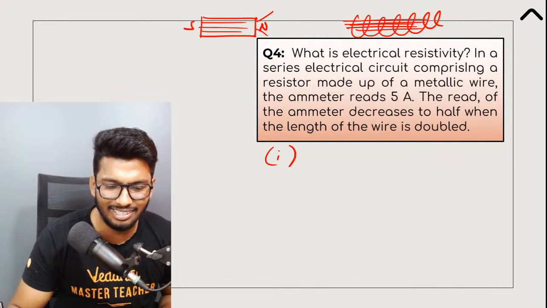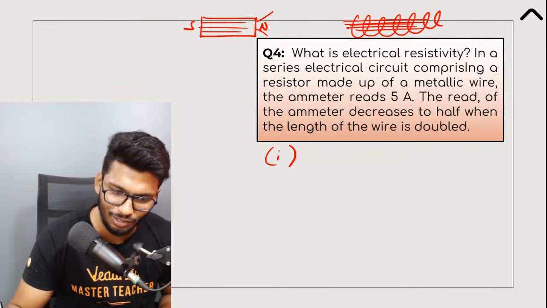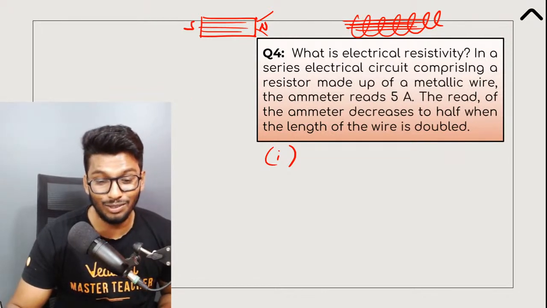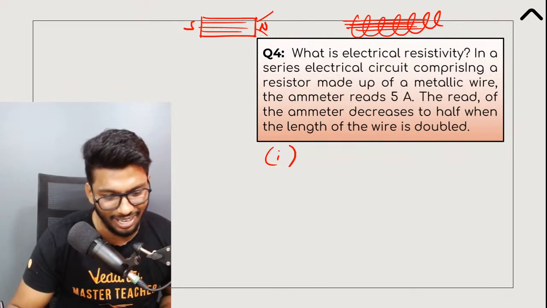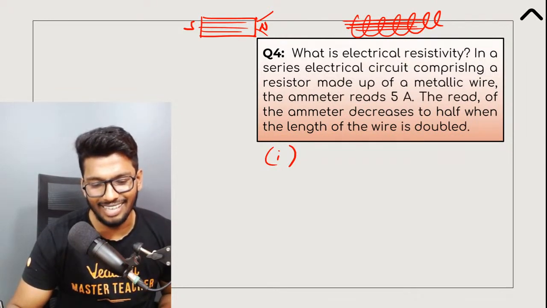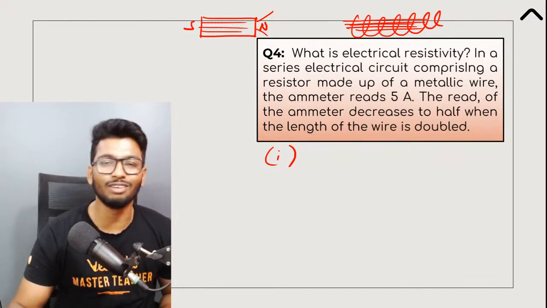It is defined as the resistance offered by a conductor of unit length and unit cross-sectional area, such that the current flows perpendicular to the opposite faces. My God, Sneha. Electrical resistance, okay, yes. Absolutely, guys. Absolutely wonderful.